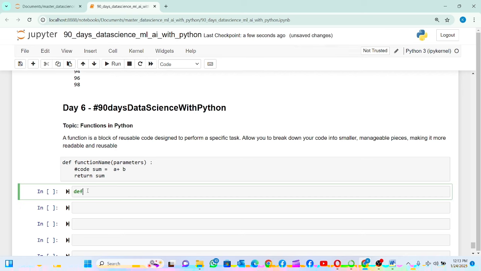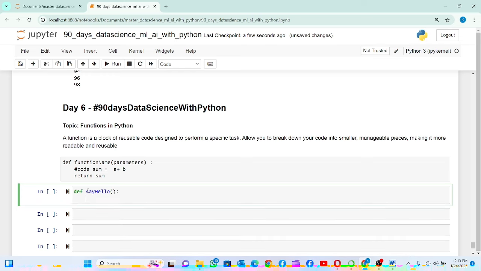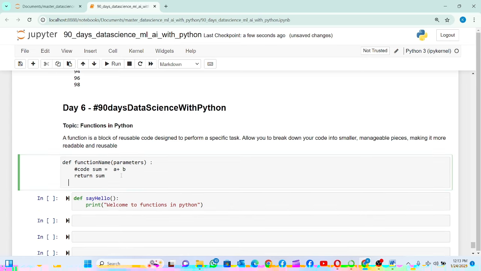Then I'm going to do an example of def say_hello, with no parameters this time around. It just prints "welcome to functions in Python". Now remember that a function must be called before it is used. I must call this function before it performs whatever I want it to do.